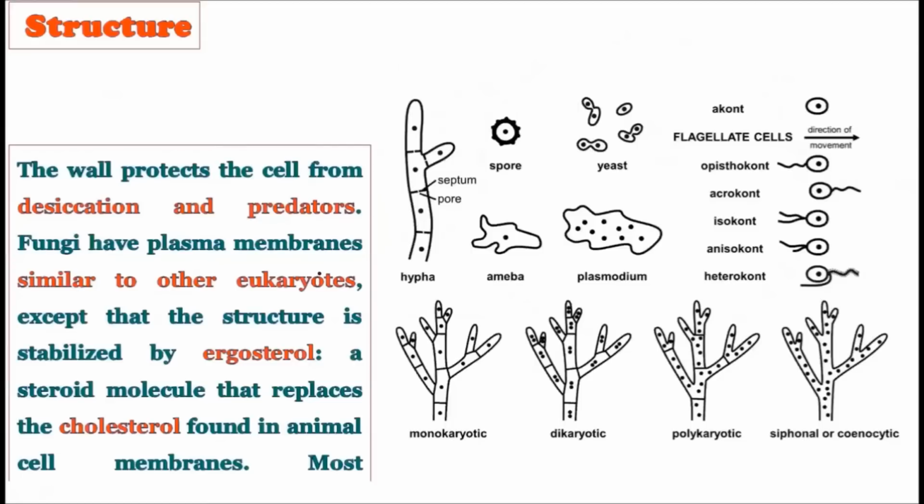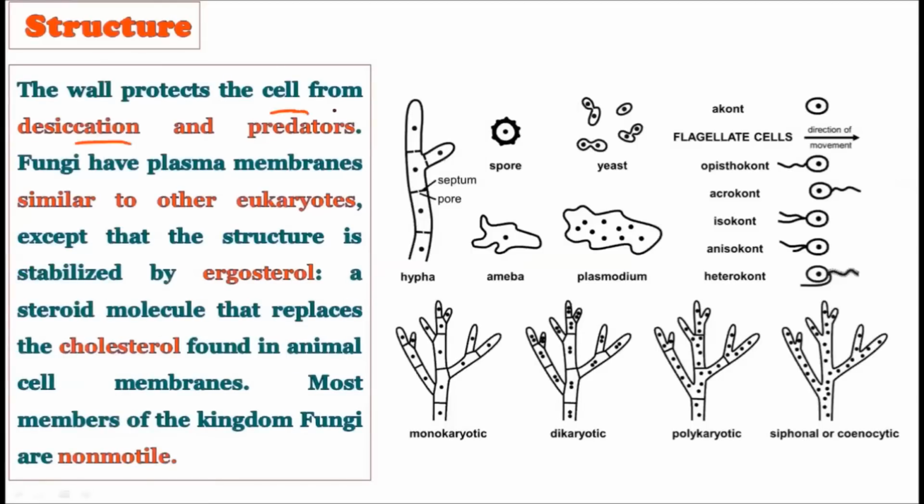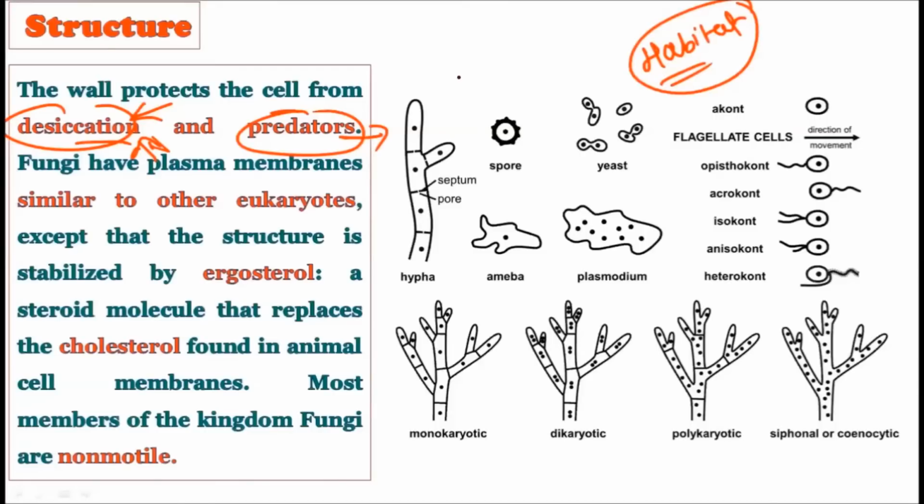Okay, now see, the cell wall protects the cell from desiccation and predators. There are two functions performed by these cell walls in the fungi: they avoid the desiccation of the fungi, plus they protect the fungi from predators. Now desiccation is an important function performed by the fungal cell wall. Many a time in the habitat of the fungi they do not find sufficient water for moisture. In such a condition, the fungal cell may get desiccated. Desiccation means that due to the absence of water, dryness comes in the cell, and that dryness is avoided by these cell walls.